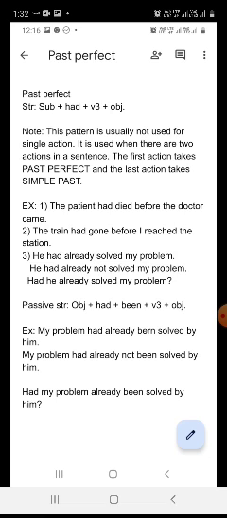मेरे स्टेशन पहुंचने के पहले गाड़ी खुल चुकी थी. यानी गाड़ी का खुलना पहले हुआ, मेरा पहुंचना बाद में हुआ. So this is the first action, the going of the train. So here I have used the structure of past perfect. The train had gone, subject plus had plus V3.